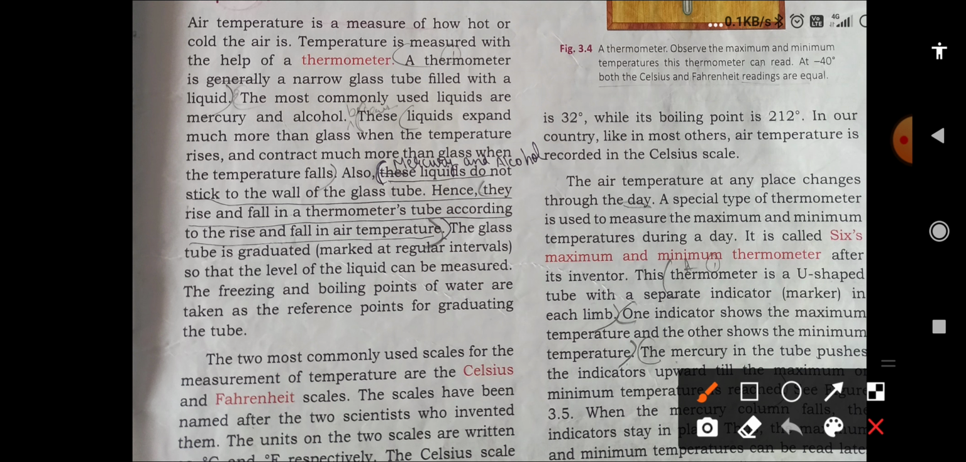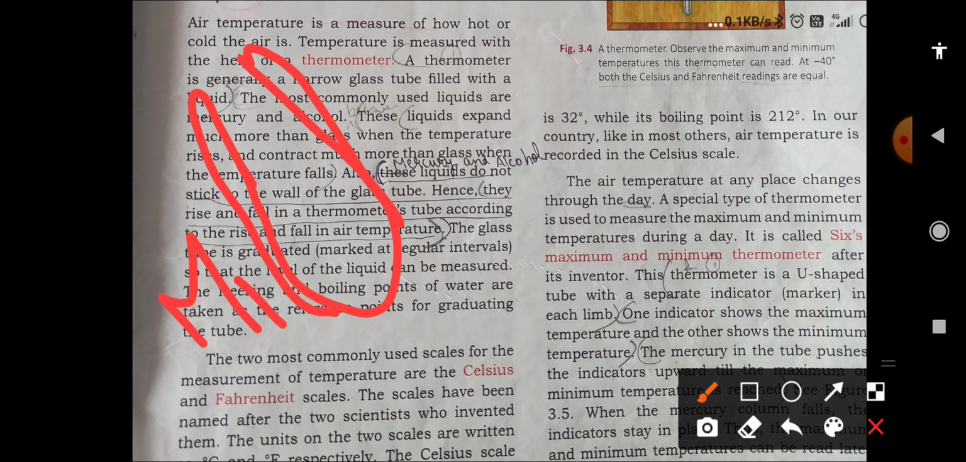You can see that. The thermometer is U shaped. First of all, it is in a U shape like this. You can see. One side is for minimum temperature, and the next one is for maximum. There are two indicators. First one is showing the maximum temperature, then the second one is showing the minimum temperature.